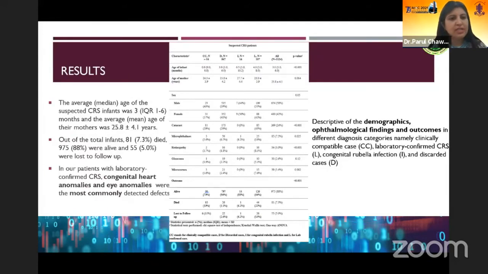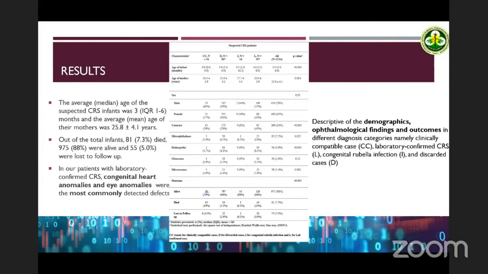So the results: the median age of the suspected CRS infants was 3 months, and the median age of their mothers was 25.8 years. Out of the total infants, 7.3% died and 88% were alive. In our patients, congenital heart anomalies and eye anomalies were the most commonly detected abnormalities.